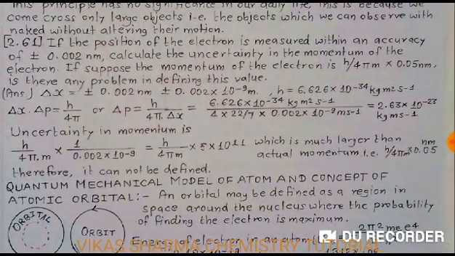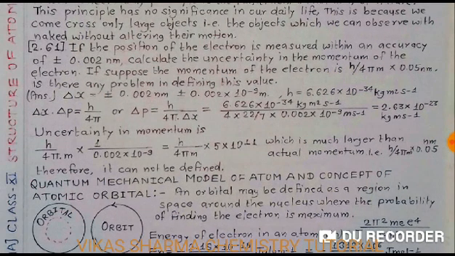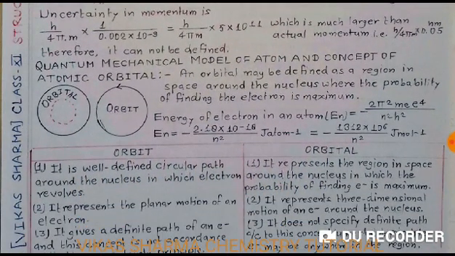Uncertainty in momentum is h upon 4 pi m into 1 upon 0.002 into 10 to the power minus 9. So we put the value, h upon 4 pi m into 5 into 10 to the power 11, which is much larger than the actual momentum. So therefore it cannot be defined. So students, the next point is